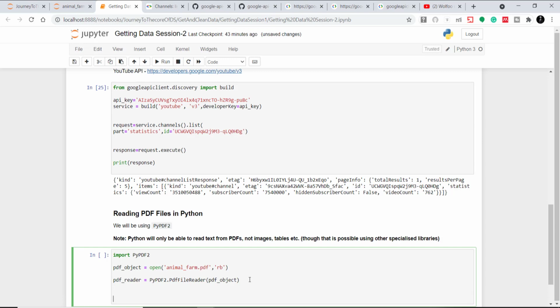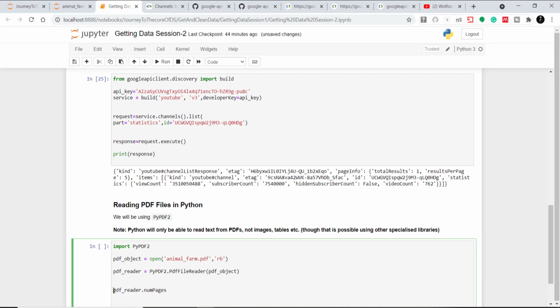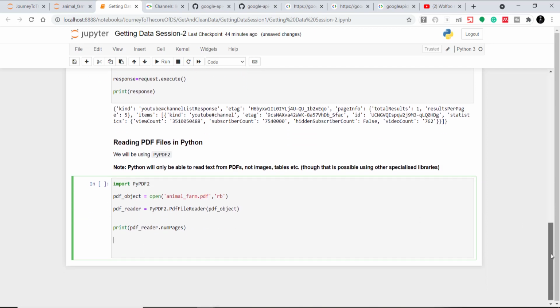Now let's say that we want to check the number of pages, so we'll just use this and say dot numPages. I'll just print this because we want to print a number of things. Now let's say that I want to get the text of a certain page.